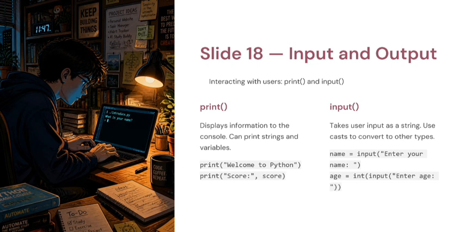Until now, our programs only displayed information. But what if we want the user to enter their own information? That's where input and output come into play. Output using print. The print function displays the information on the screen.